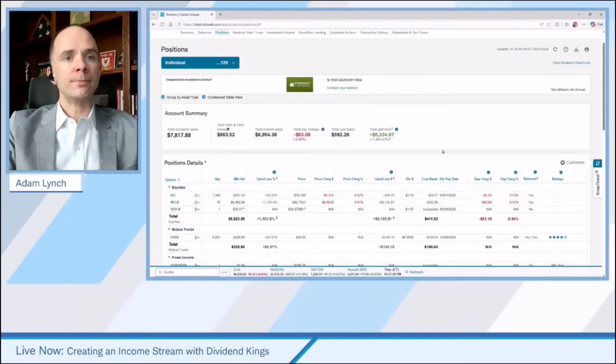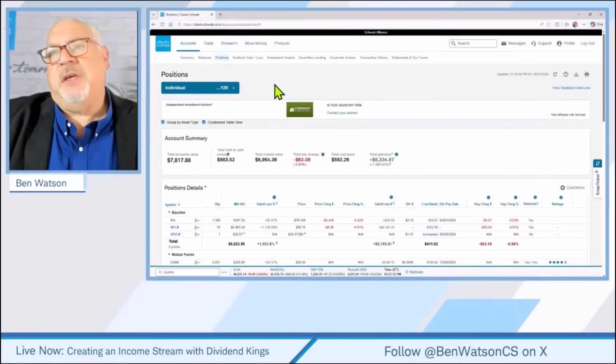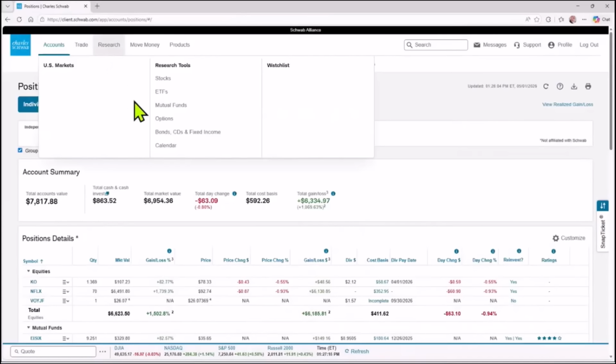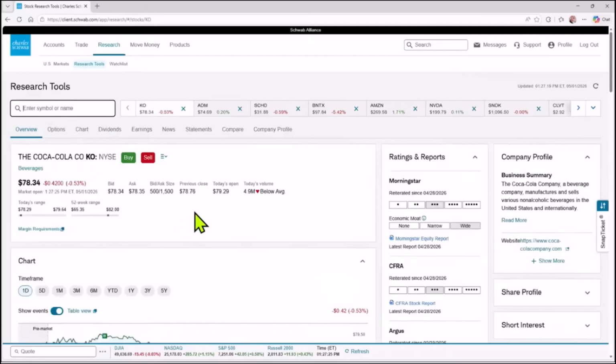Cool. All right, so let's do this. Up here at the top of the page, let's pop into the research tab. And in that research tab, we're going to come down here to stocks, and we'll talk a little bit about those characteristics of a stock like Coca-Cola, since we're using this as our example. And you and I talked a little bit about this yesterday as we were preparing for this.